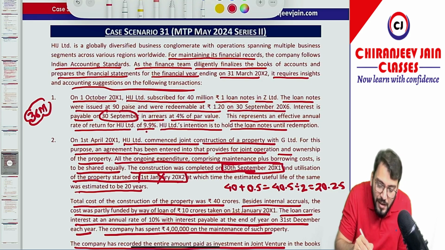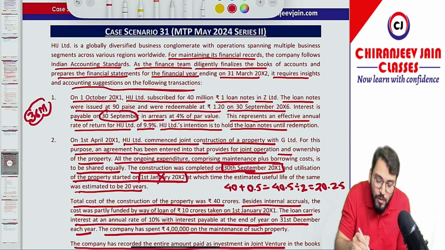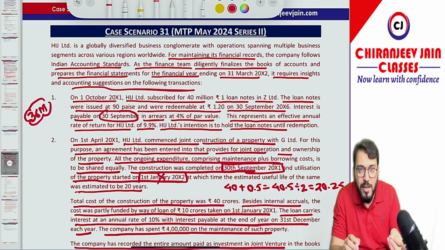Now they have given the EIR as 9.9%. If you calculate the present value of all the contractual cash outflows discounted at this rate, the same amount will come, 36 million. The initial recognition will be done at 36 million. I hope you have understood.